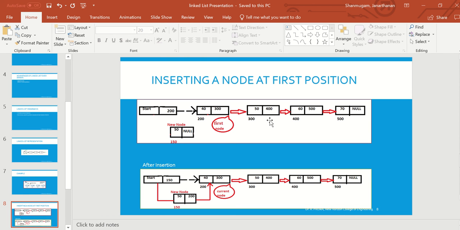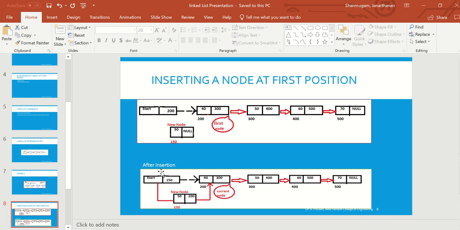This is the structure before insertion. I want to insert this new element at the first position. First try to understand logically. If I want to insert this node at the first position, what things have to happen? The new node should point to the old first node. Also, since this node becomes the first node, this node's address I should put into the header. That's all.